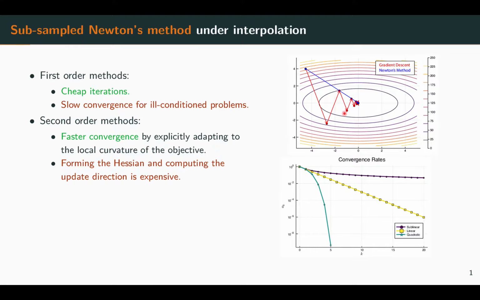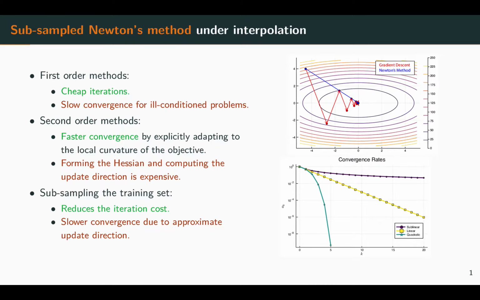The plot on the bottom shows different types of convergence rates. First-order methods are usually in the linear or sublinear regime, whereas Newton's method is able to achieve the fast quadratic convergence in a local neighborhood. However, forming the Hessian and computing the update direction can be quite expensive.